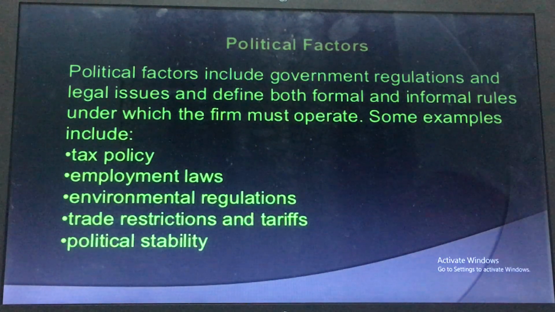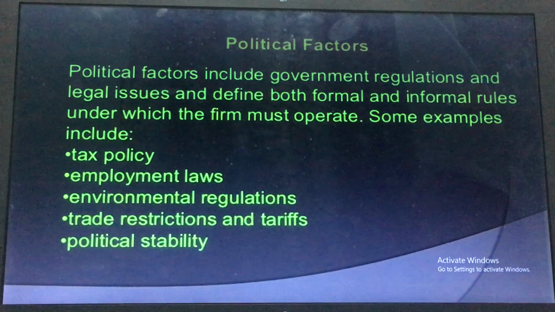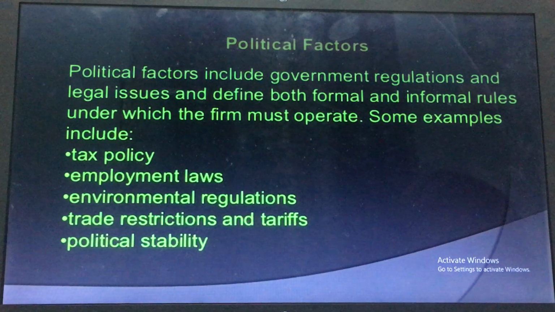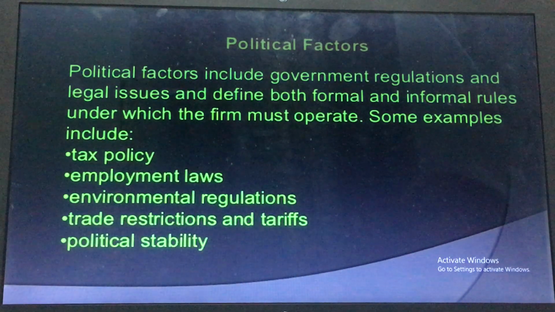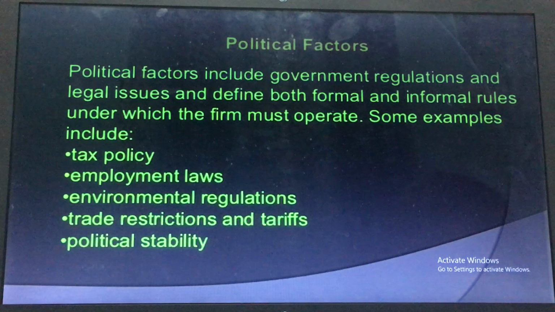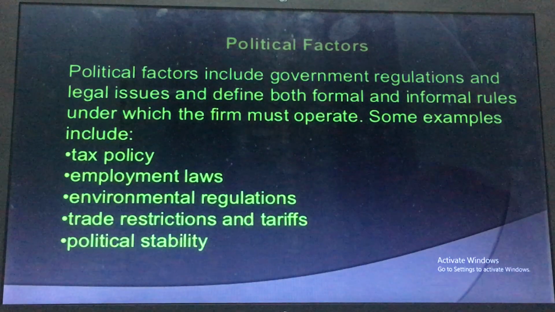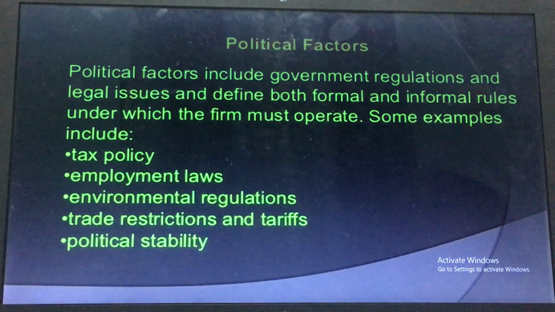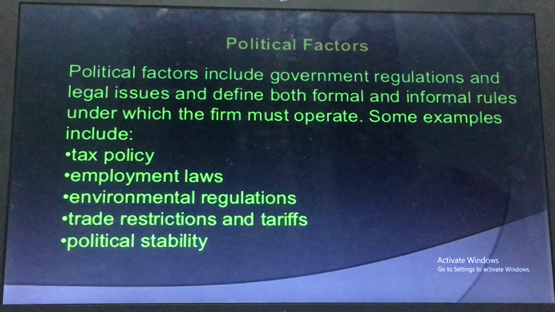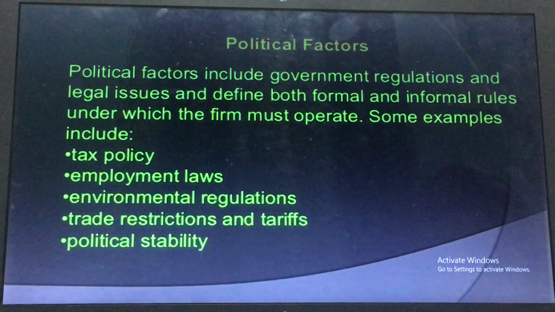So we have to take these political factors in our mind, and then plan our business so that these factors cannot hinder our business. So we should follow the taxation policies and environmental regulations.